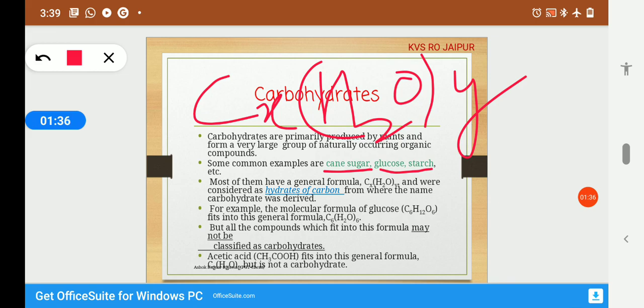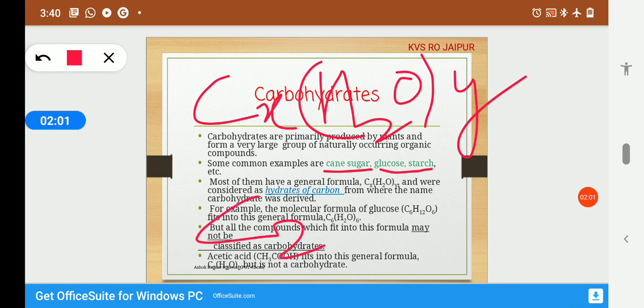Most of them have a general formula CxH2yOy and were considered as hydrates of carbon, from where the name carbohydrate was derived. For example, the molecular formula of glucose is C6H12O6, which fits into this general formula. But all the compounds which fit into this formula may not be classified as carbohydrates, as we can see here